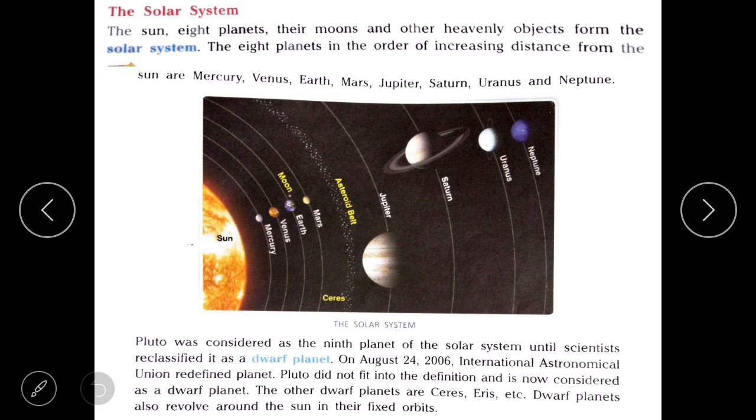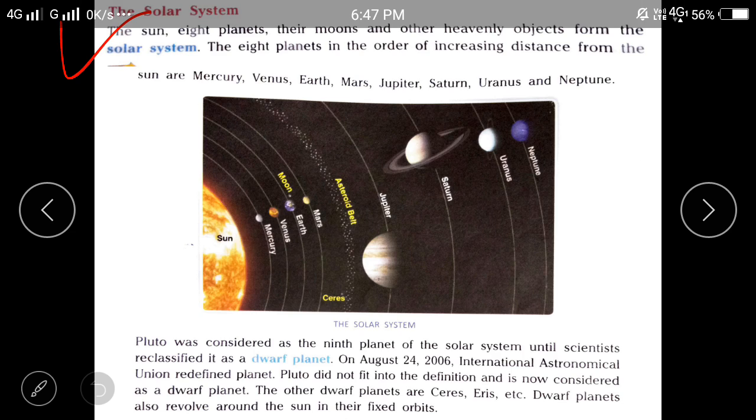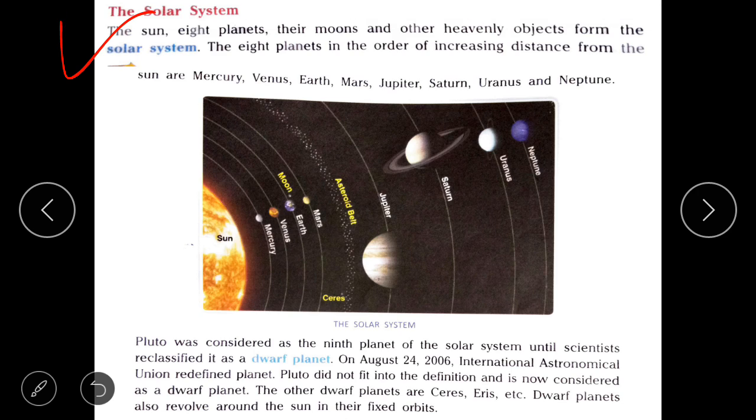Children, we all know that the sun and the heavenly bodies which revolve around it form the solar system. So, the solar system consists of the sun, 8 planets, their moons, and other heavenly bodies such as comets, asteroids, and satellites. So, we also know that the earth is a planet and it revolves around the sun. Besides Earth, there are 7 other planets that revolve around the Sun.